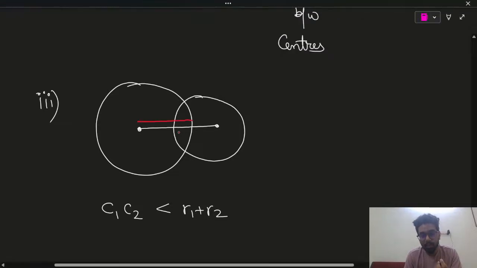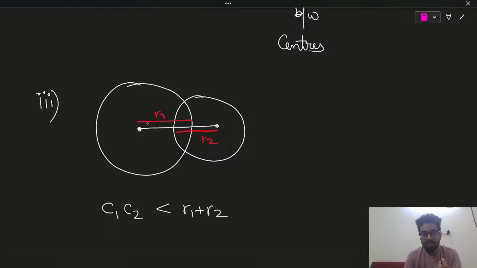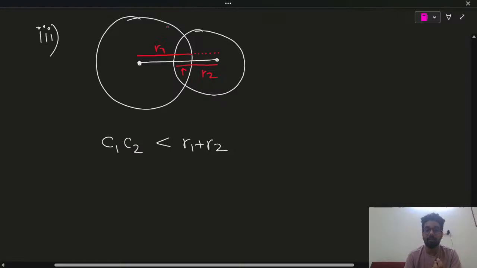This is R1, this is R2. As you can see, this is R1, and you just need this much amount only to complete C1, C2, but you are having this portion extra. Okay, so if it is clear, fine, or you can leave this portion, but most important thing is this. But here I have to do one more condition, because if C1, C2 is less than R1 plus R2, this also satisfies it. So that's what I've said, I will come back to the third point once again.